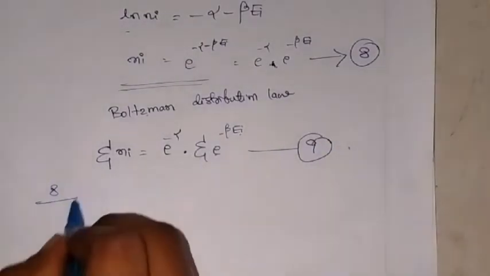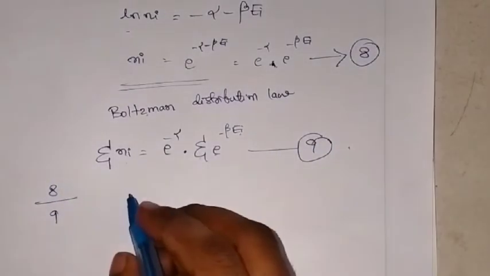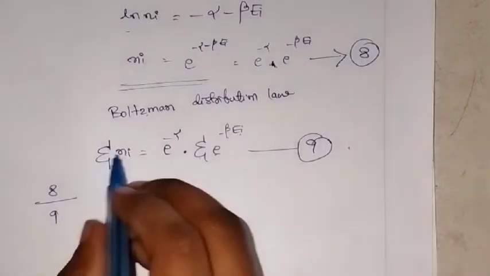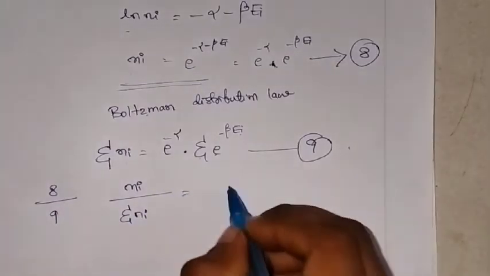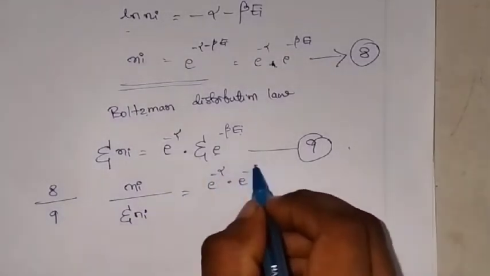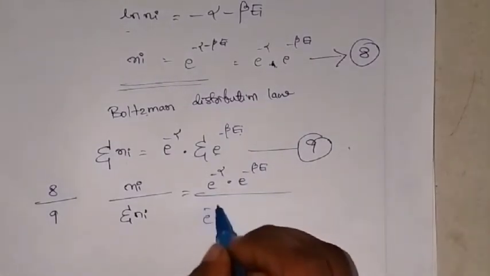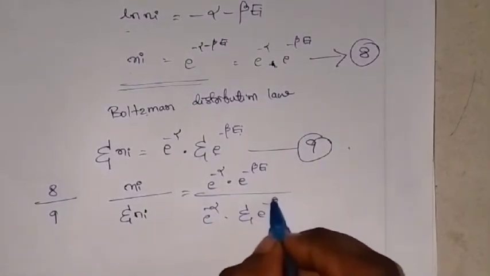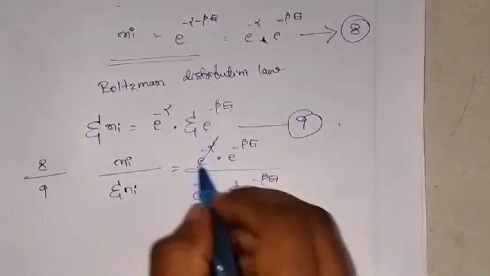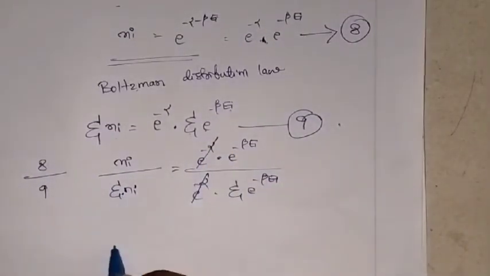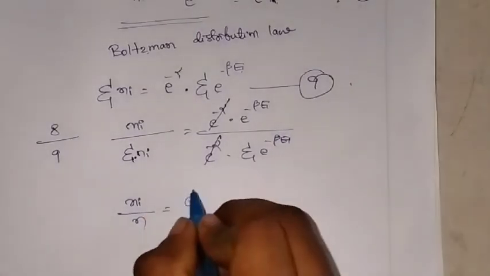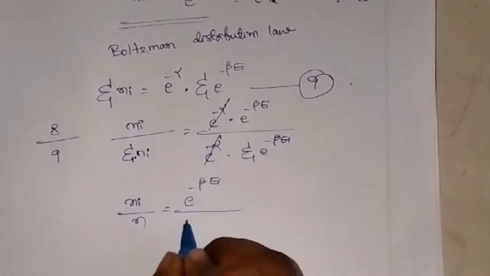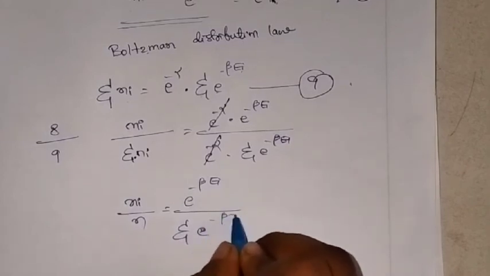Now divide 8 by 9. ni divided by summation ni is equal to e to the power minus alpha into e to the power minus beta ei, divided by e to the power minus alpha into summation e to the power minus beta ei. Now this gets cancelled. What is summation ni? From equation number 1, summation ni can be written as n. So we are left with e to the power minus beta ei divided by summation e to the power minus beta ei.